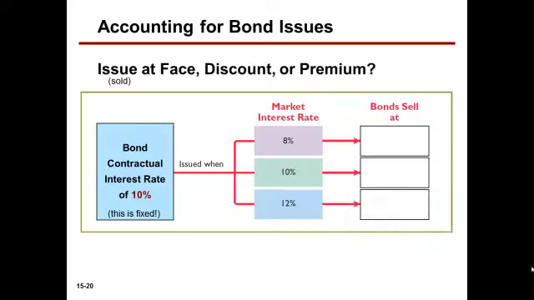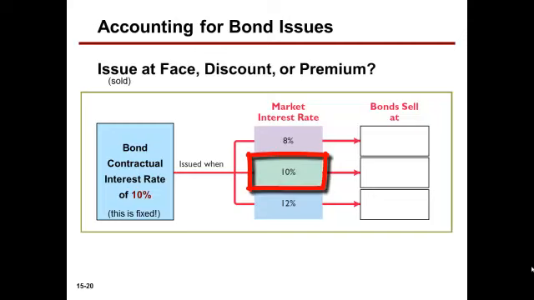This diagram demonstrates three different scenarios determining what value a bond is issued or sold at. Is it sold at face value? Is it sold at a discount or sold at a premium? What do these terms mean? It all starts with what's the contractual interest rate, the coupon rate on the bond. In this case here, we're assuming 10%. That's a fixed rate. So whatever is paid by the bondholder, they're going to get an interest based on 10% times the face value of the bond.